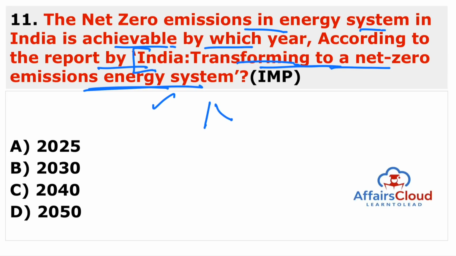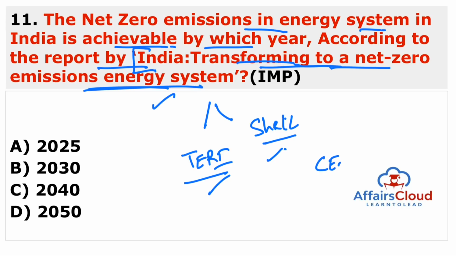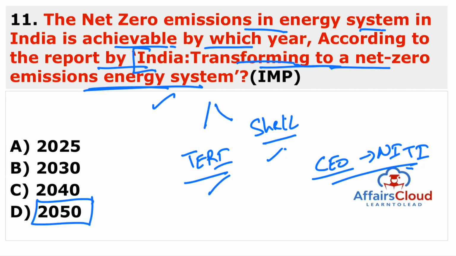And this report is released by two organizations. One is known as TERI, T-E-R-I. TERI stands for The Energy and Resources Institute. Next is Shell. Shell is basically known as the Royal Dutch Shell Company. So this report is released by these two organizations. The net zero emission energy system in India is achievable by 2050, and this report is released by the CEO of Niti Aayog. And who is the CEO of Niti Aayog? That is Amitabh Kant. And India can achieve this target by the year 2050.